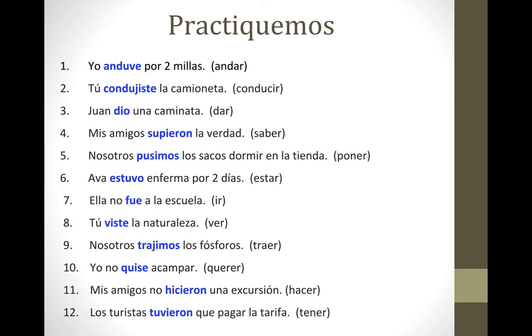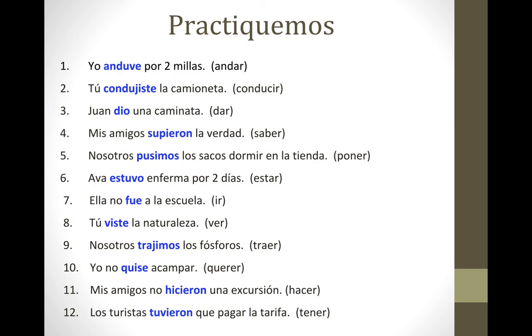5, we put the sleeping bags in the tent. Nosotros pusimos. 6, Eva was sick for 2 days. Eva estuvo. 7, she didn't go to school. Ella no fue. 8, you looked at the nature. Tú viste. 9, we brought matches. Nosotros trajimos.